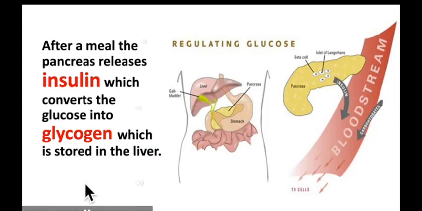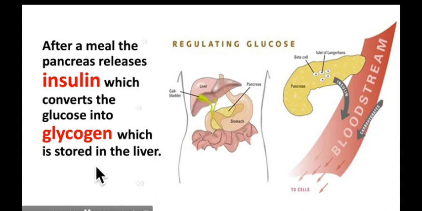Students, remember, in the process of digestion, we studied that digested food is absorbed into the bloodstream and delivered to the liver. So the normal amount of glucose is delivered into the bloodstream, and the excess glucose after a meal is converted into glycogen with the help of insulin, which is released by the pancreas.